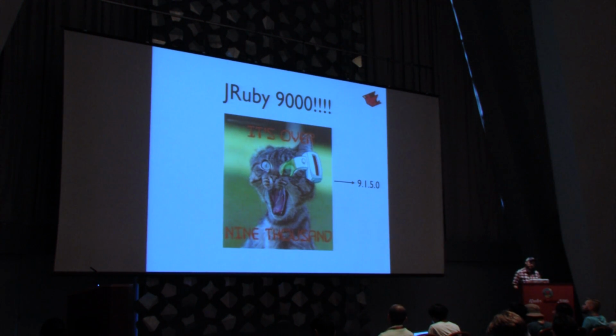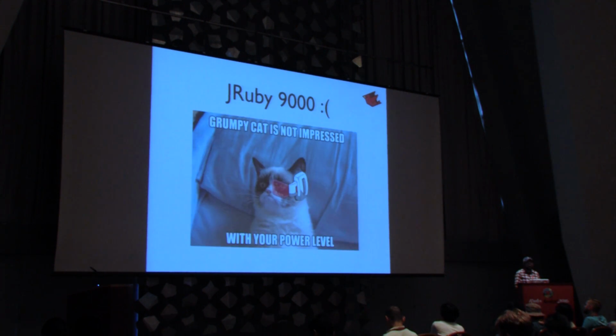So today I'm going to go and talk about JRuby 9000. And it's sort of a retrospective where we discuss the good things that happened and why we like JRuby 9000. But then I'm also going to go and talk about some of the challenges that we ran into and how we try to address them.